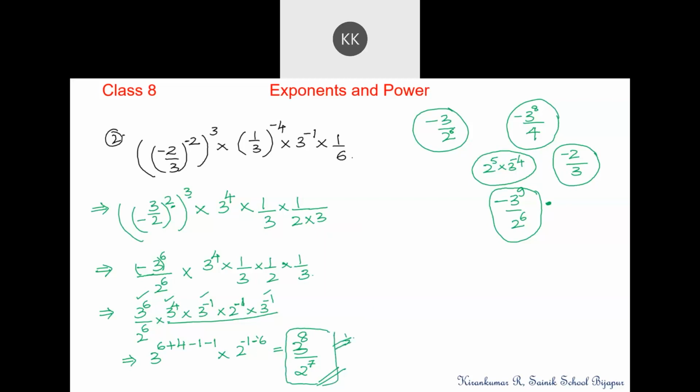I'll tell 1 second, sir. This is 3 to the power of 8. You have understood this? This one? Yes, 2 to the power of minus 7. This particular thing can be written in this format. Yes sir, understood sir.